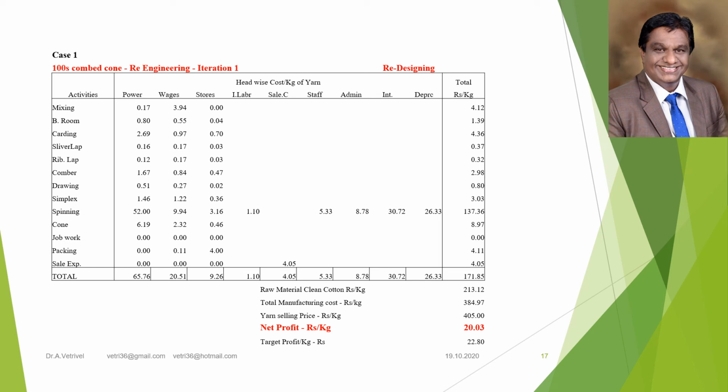After iteration 1, as per the time-driven activity-based cost information, the net profit arrived at is 20.03 rupees per kg as against the targeted net profit of 22.8. Since it is below the targeted level, further modification is required and the product will be taken for re-engineering, redesigning, for changing some of the cost drivers to achieve the targeted manufacturing cost.